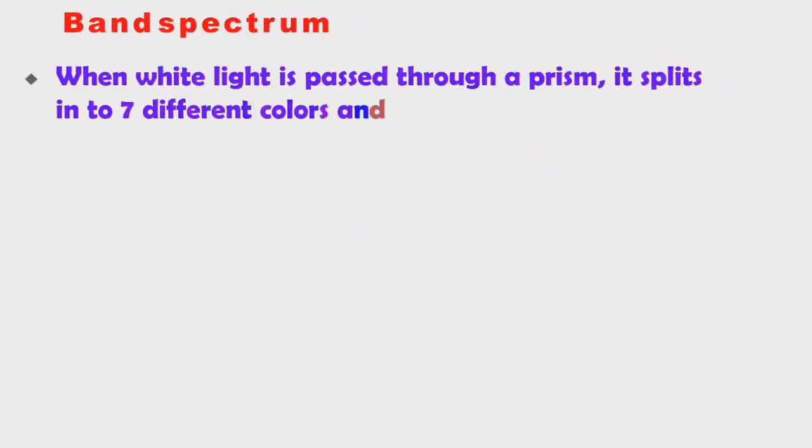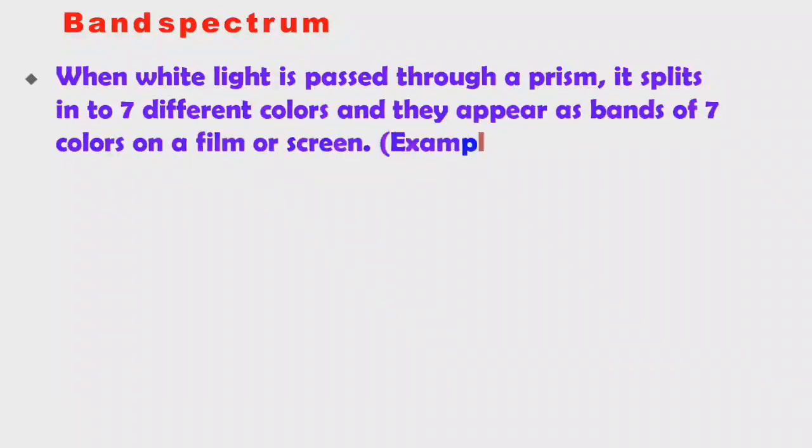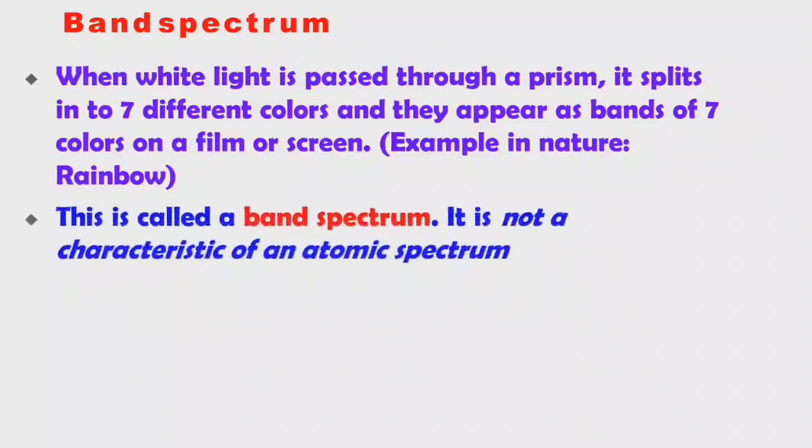Band spectrum. When white light is passed through a prism, it is split into 7 different colors. Already you know this, and they appear as a band of 7 colors on a film or screen. Example, rainbow. So this is called band spectrum. They appear as a continuous spectrum, a band of 7 colors. That's why it is called band spectrum.